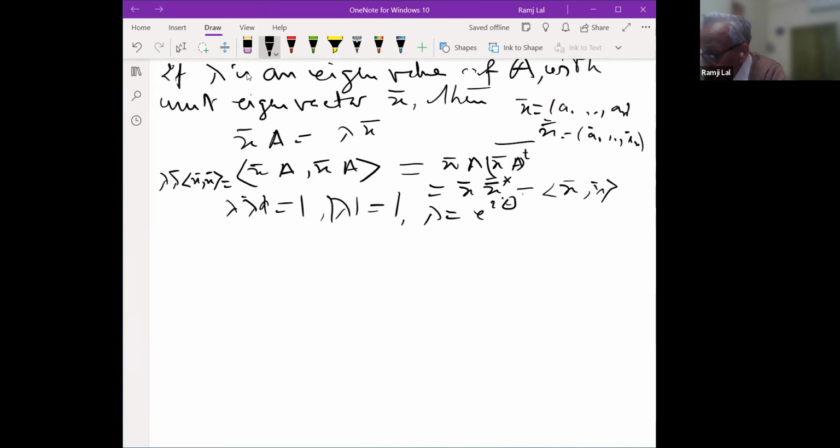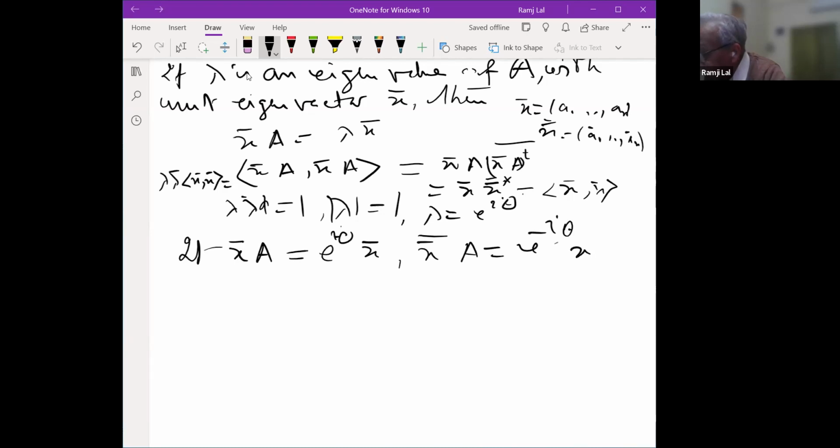And also observe that if X bar is an eigenvector, A X bar equal to e to the power i theta X bar, then A X will be equal to e to the power minus i theta X here. So if e to the power i theta is an eigenvalue and the corresponding eigenvector is X bar, then e to the power minus i theta, the conjugate, obviously has to be there.